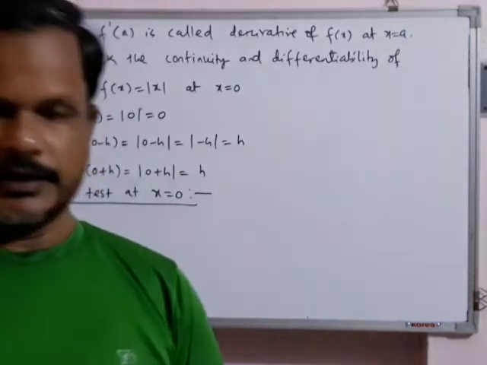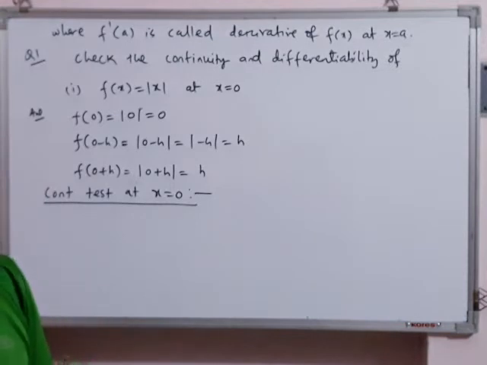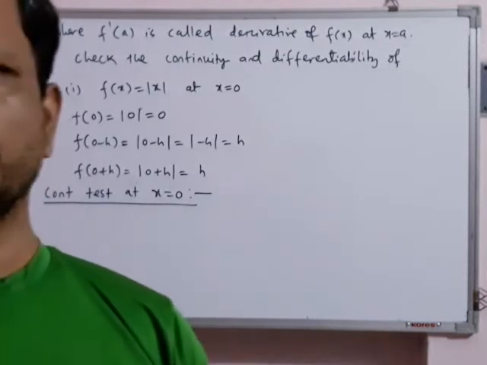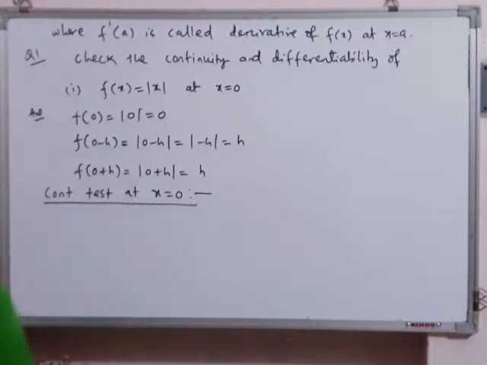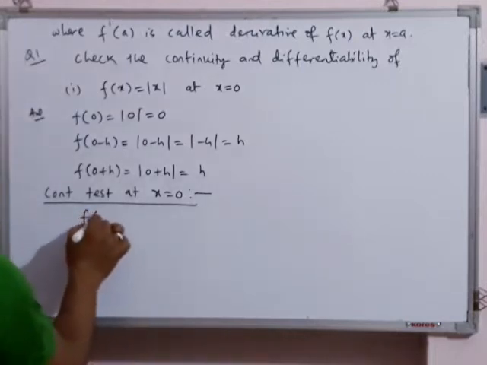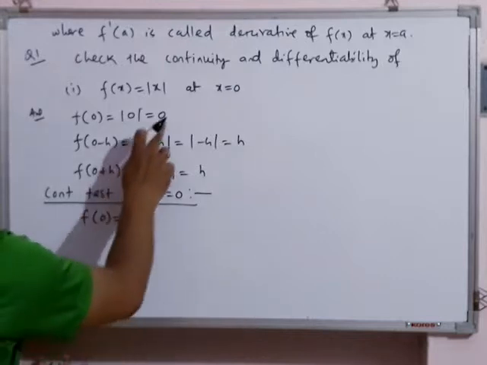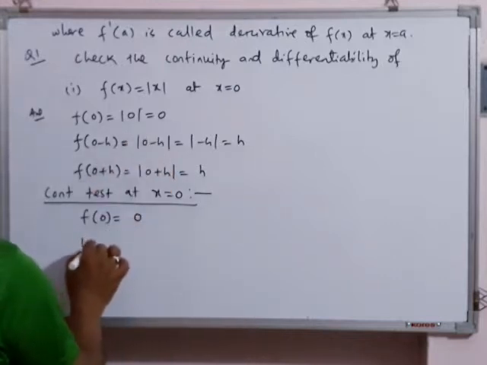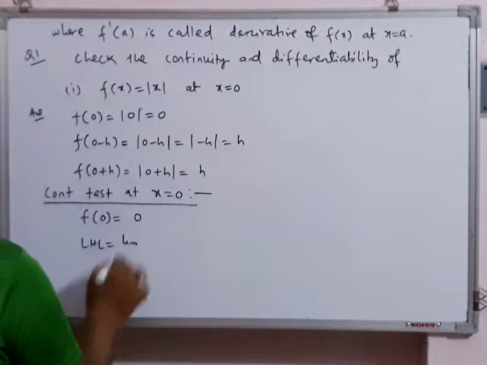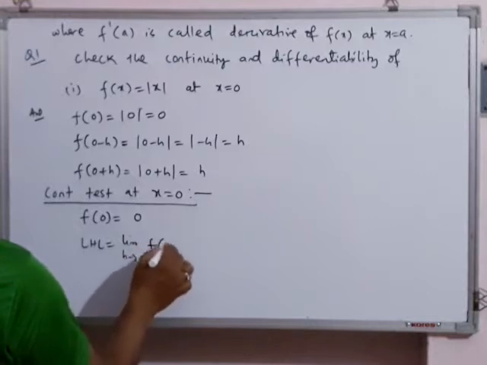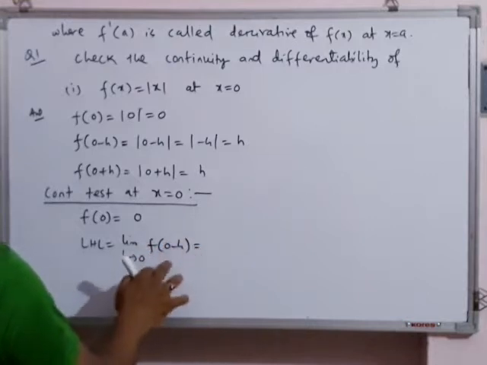In the continuity test, we will always find the value of the function, then the left hand limit and the right hand limit. We have done so many problems of continuity. f of 0 is obviously 0. LHL, what is the LHL formula? I am writing the direct formula: limit h tends to 0, f of 0 minus h. You can apply this formula directly.